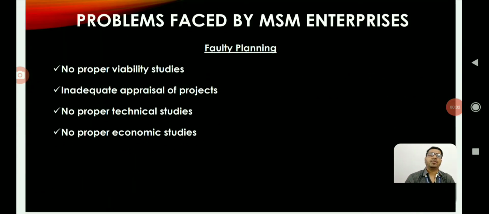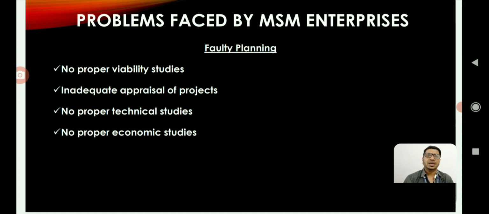Faulty planning. Faulty planning may be in different ways. The first one is no proper viability studies, inadequate appraisal of a project, no proper technical studies, and no proper economic studies. Due to these reasons, the planning of the entrepreneurs may fail. In a statistical study, it is revealed that more than 75% of the units fail within 1 year in India. This is the success rate of micro, small, and medium enterprises in the Indian context.